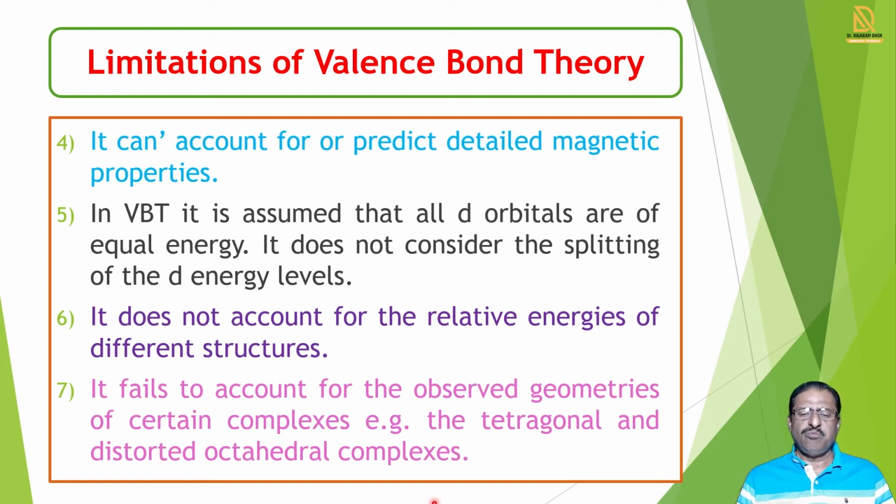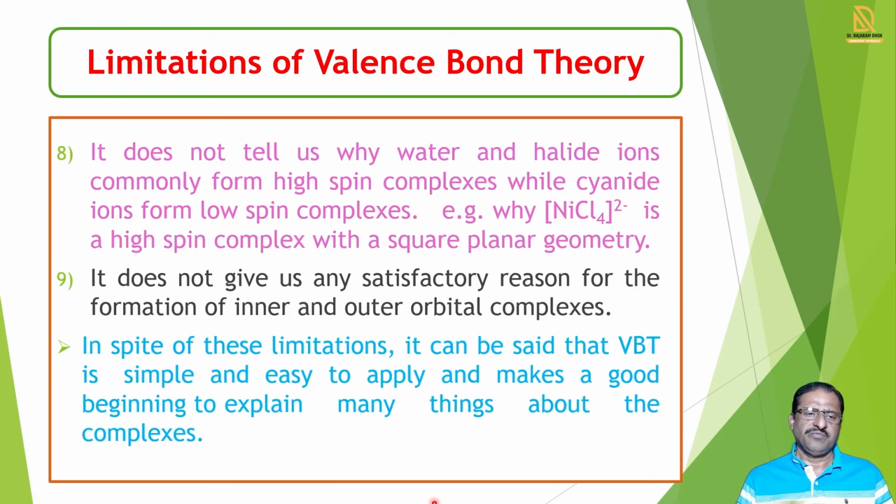This theory also fails to account for the observed geometries of certain complexes, meaning tetragonal complexes and distorted octahedral complexes. These are not explained by this theory, but actually octahedral complexes may be converted into tetragonal, and this is not explained by this theory.